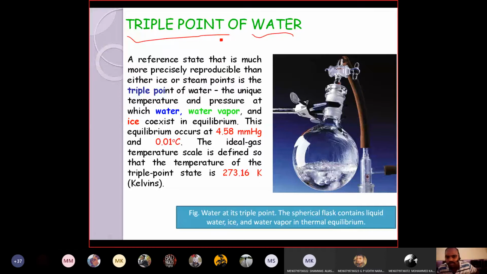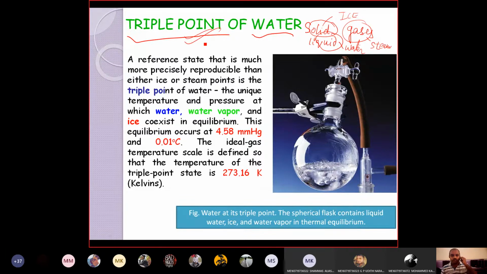So the triple point of water is nothing but, usually we know water can exist in three phases, as we discussed. It may be in solid phase, or liquid phase, or gaseous phase. In solid phase, we call it ice. In liquid phase, we call it water. And in gaseous phase, we call it steam. If water can exist in equilibrium in three phases, solid, liquid, and gaseous, the temperature and pressure corresponding to that equilibrium is called the triple point of water.